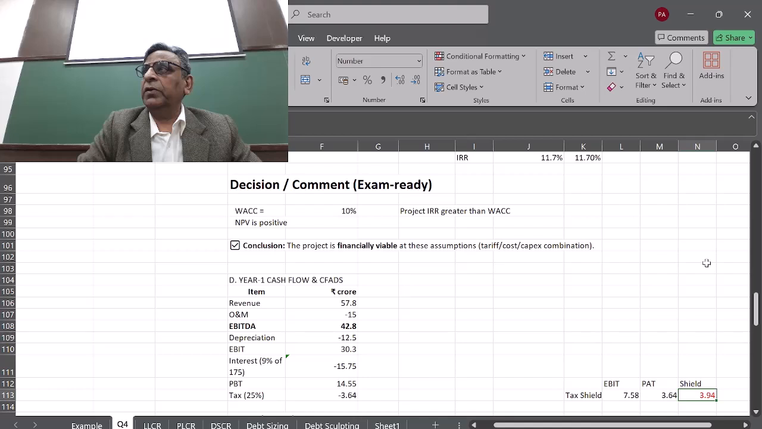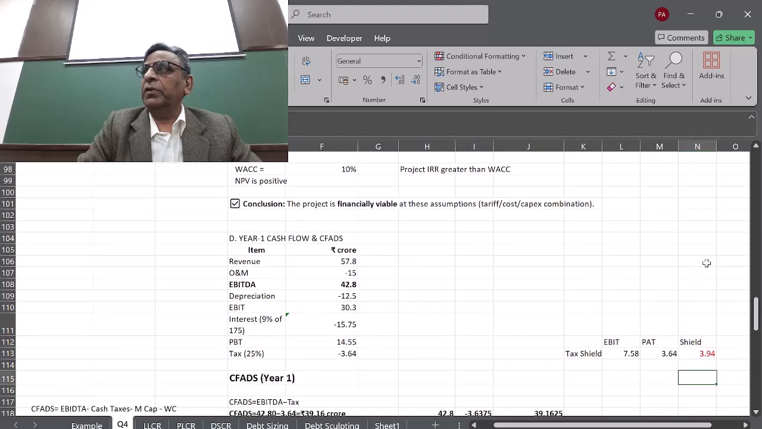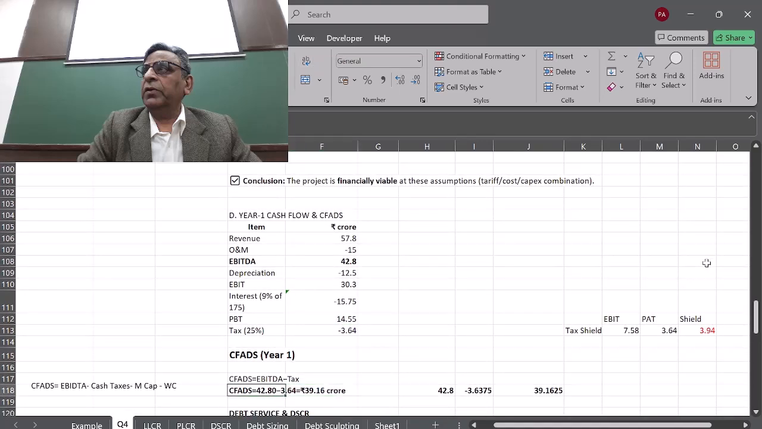Now, if you add debt, then you will be double counting it, because the debt is going to fund your project. So though you are going to pay less tax, you are going to consider the full tax for calculating the IRR. Is that okay? So then we got the tax. Now we calculated the CFAT. CFAT is the EBITDA minus the tax, which comes to 42.8 crores. Okay, fine.